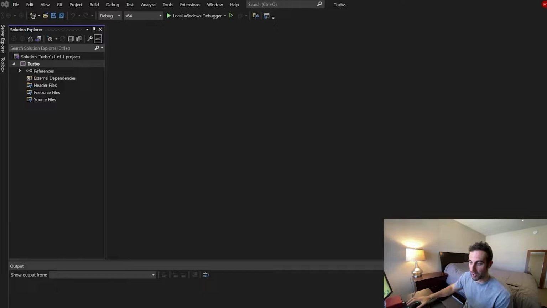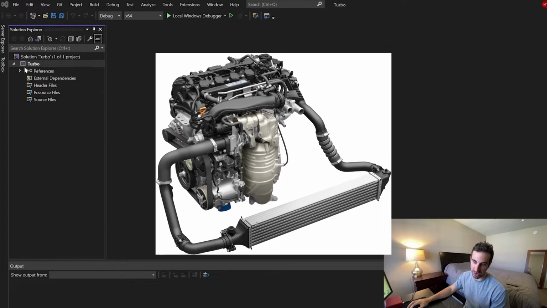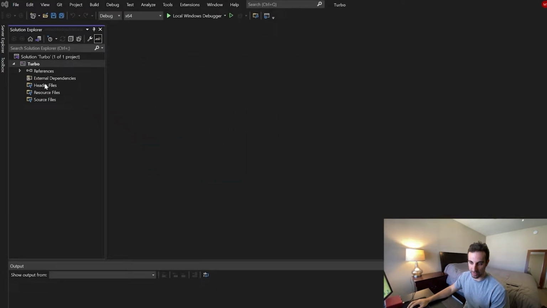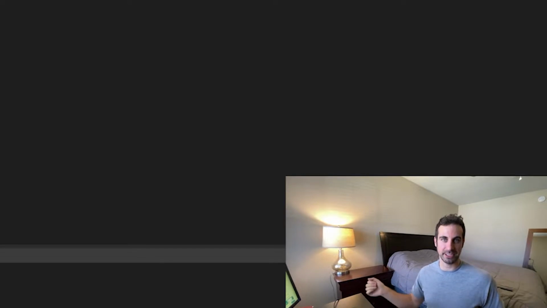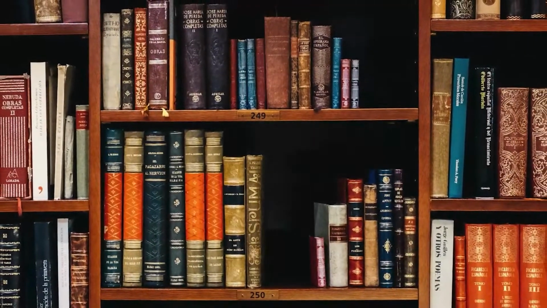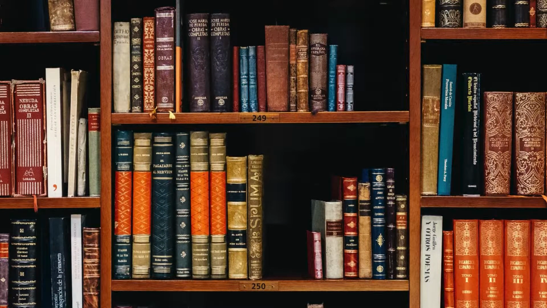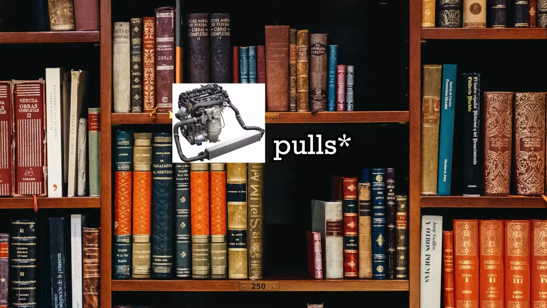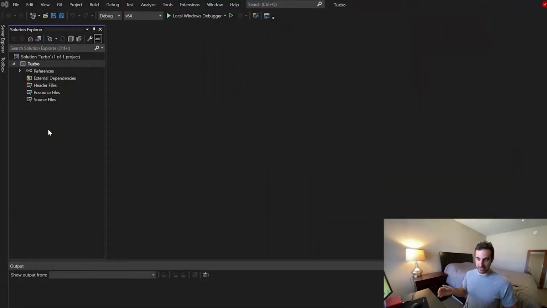Okay, so basically from what I understand so far, the best way to do this is we have this solution file, and then we have the Turbo Engine here. We're going to have more than one project within this. So the Turbo Engine is going to be a DLL, a DLL file with all of our dependencies and libraries. We'll link into that. Then we're gonna have another application file, and that's gonna be the executable. And that way, all the libraries that we depend on will be linked into the Turbo DLL file, and then the application file can pull from that. And I think mainly that's because this won't have to have everything statically linked into it.